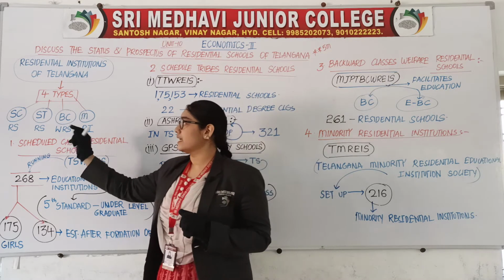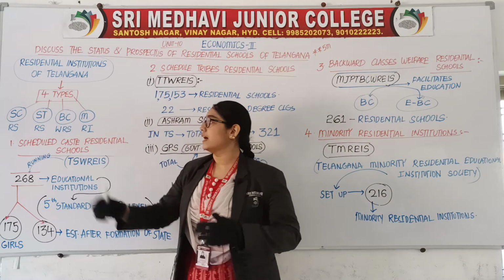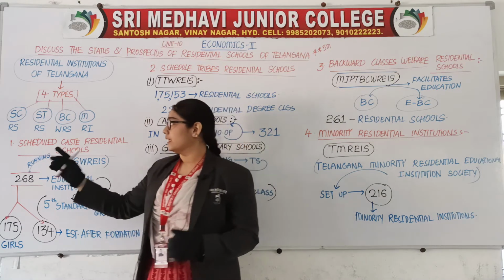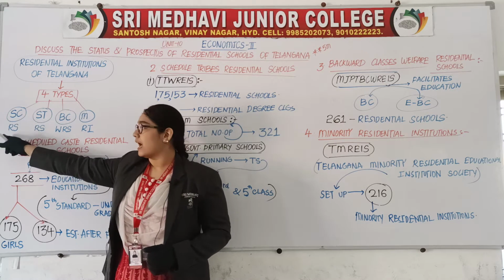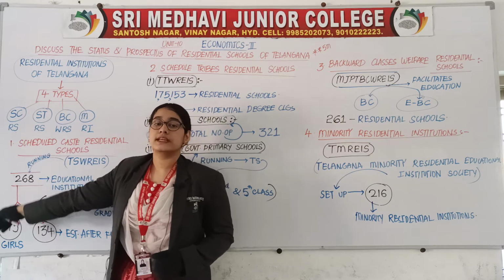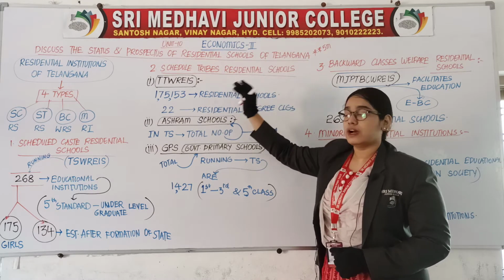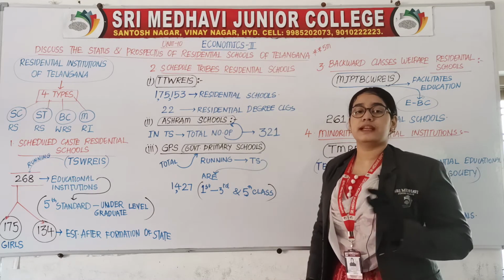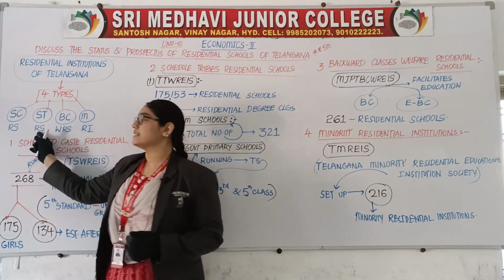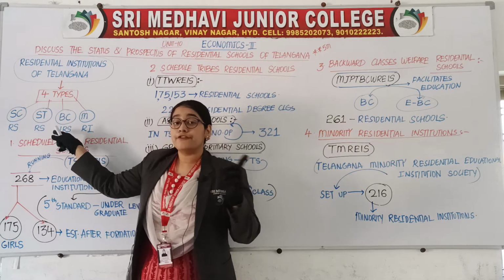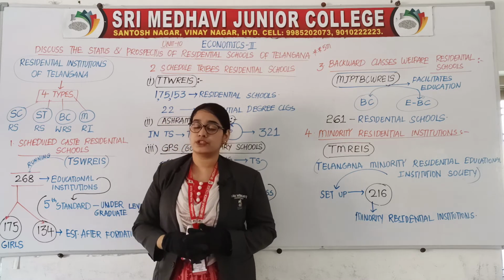Now under this I have written RS, RS, WRS and RI. What is the meaning of this? Here you need to join the sentence. SC means scheduled caste, RS means residential schools. The whole topic here is residential schools, am I right? So under every side heading you need to write residential schools: SC residential schools, ST residential schools, BC welfare residential schools and minority residential institutions.